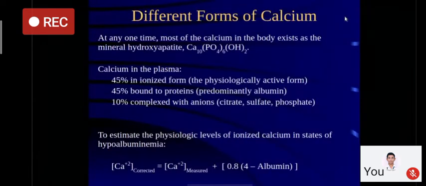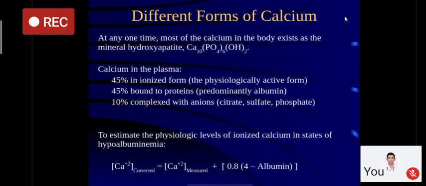So as you see, this is a formula for the same. The corrected serum calcium is the serum calcium which you have measured plus 0.8 multiplied by (4 minus albumin). So this will give you corrected serum calcium. Whenever you are asking for investigation in a calcium profile, you ask for calcium, phosphate, albumin, and alkaline phosphatase, because you have to correct calcium for serum albumin level.